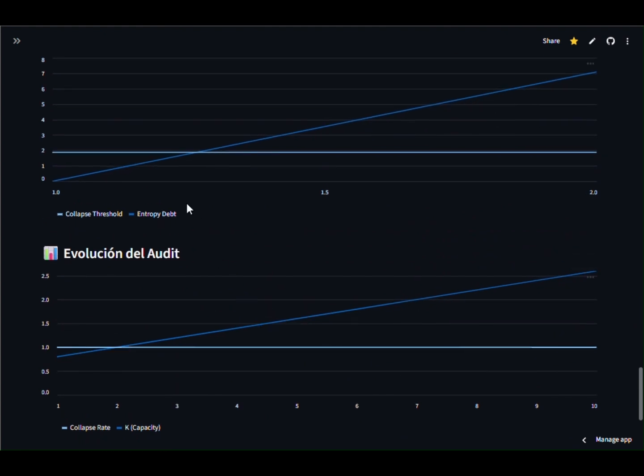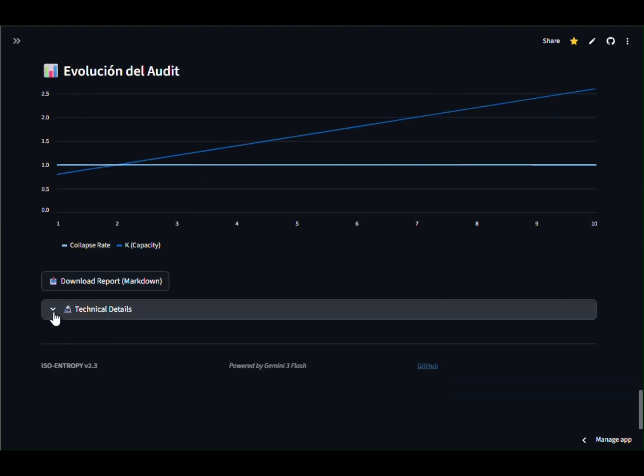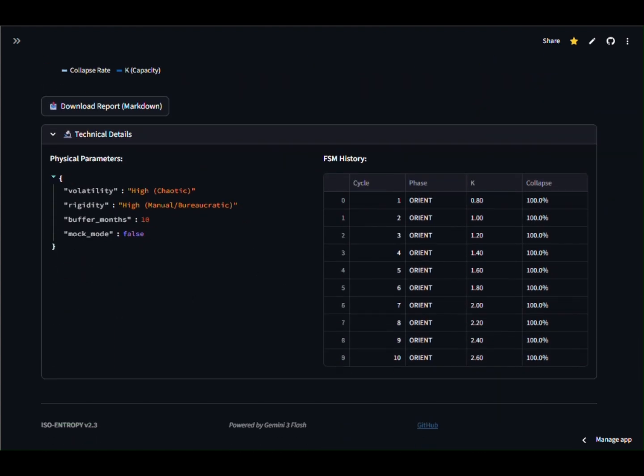This demonstrates how Gemini 3 functions as an engineering engine capable of autonomously solving complex physical problems.